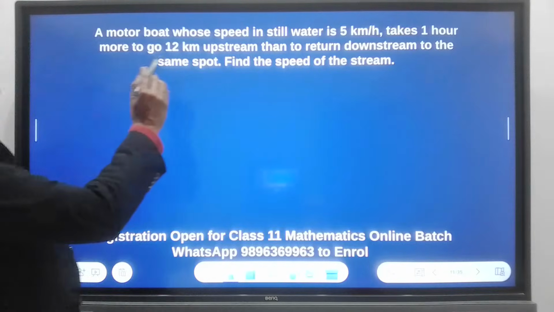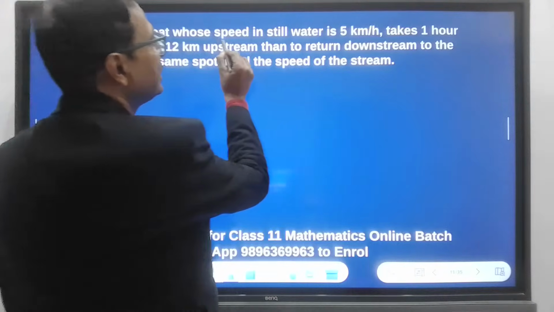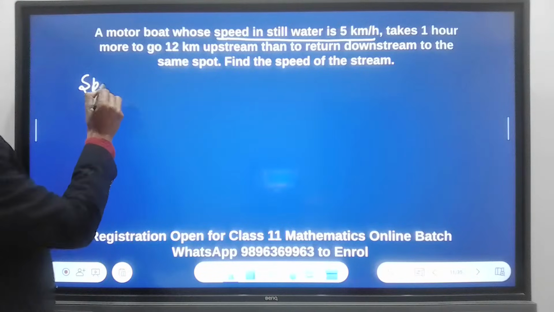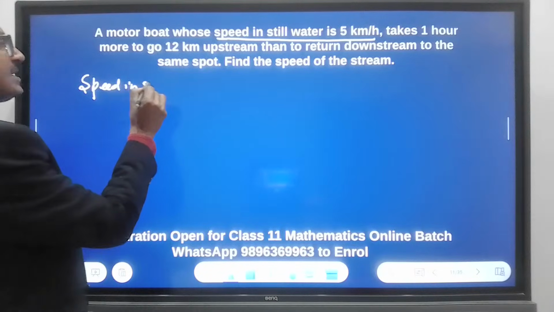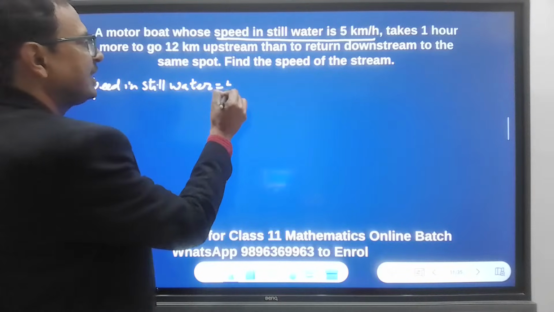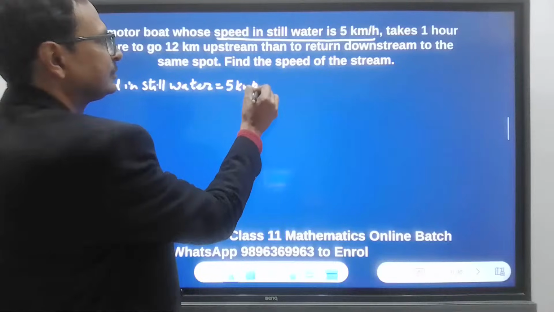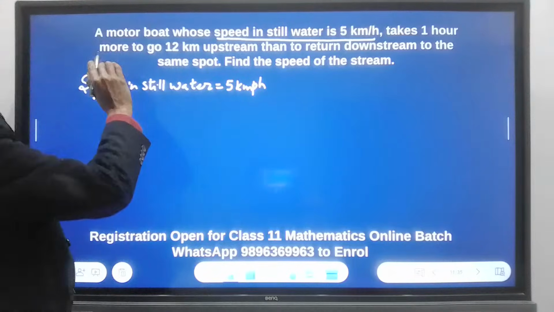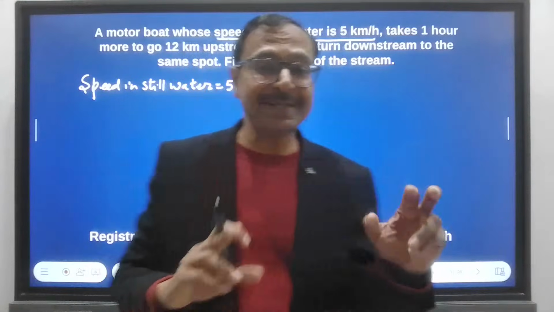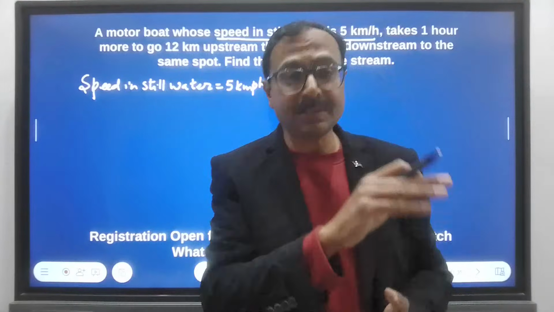A motorboat whose speed in still water, so let's write it. Speed in still water is 5 kmph, takes 1 hour more. See, when he says 1 hour more, just like in the previous question, he said 30 minutes less.